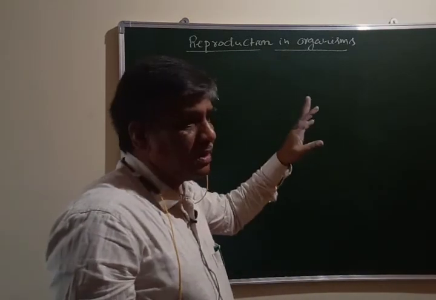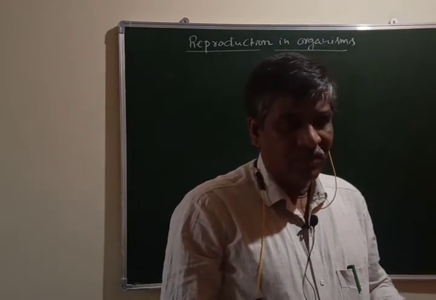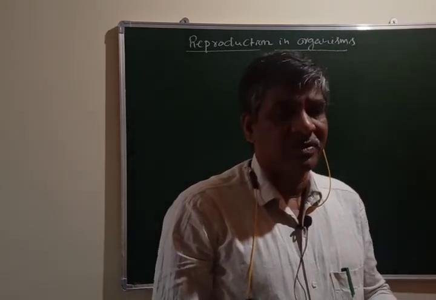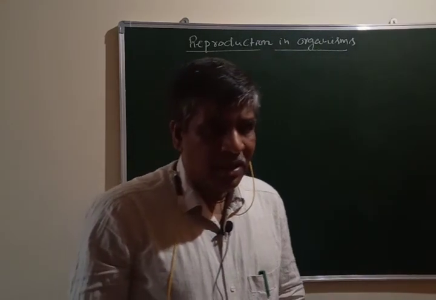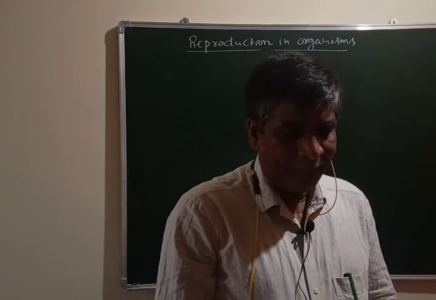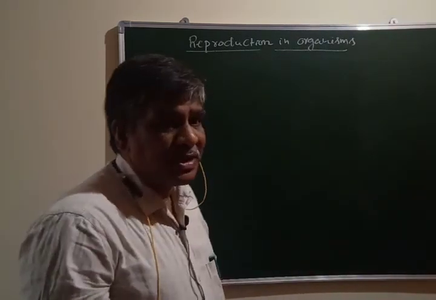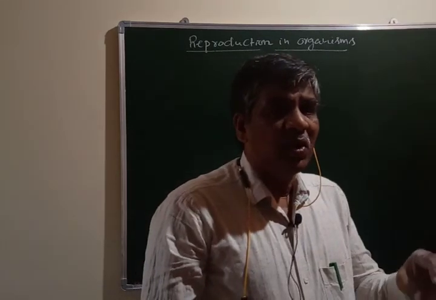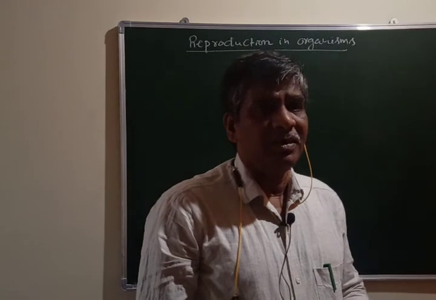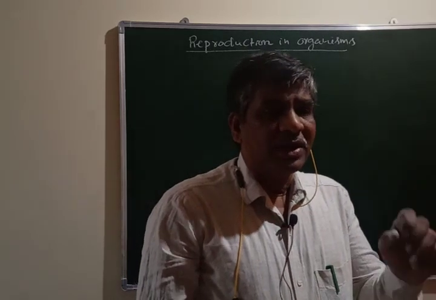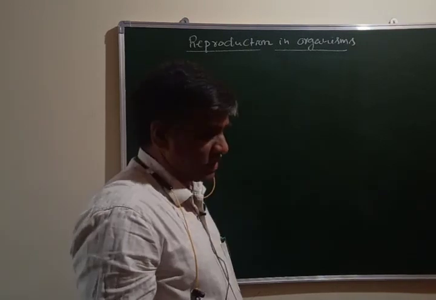This concept is a general one. How reproduction takes place in different groups of organisms, that is what you have to understand. It is a completely general concept, so you must know the meaning and definition of reproduction, and the different types of reproduction which take place in different groups of organisms.